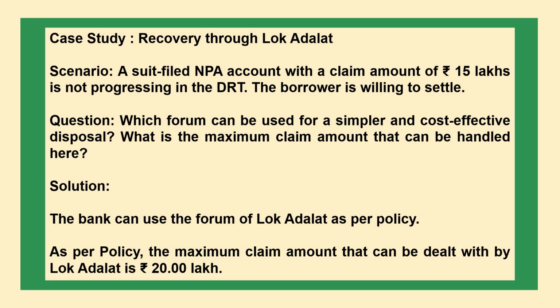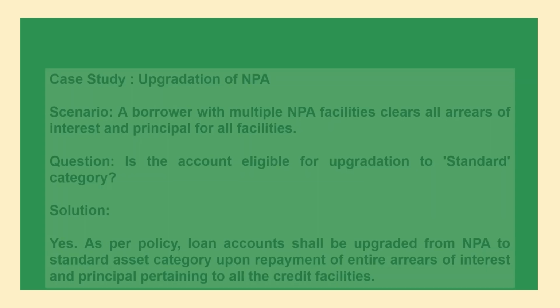The next case study is recovery through Lok Adalat scenario. A suit filed NPA account with a claim of rupees 15 lakhs is not progressing in the DRT. The borrower is willing to settle. Question: which forum can be used for a simpler and cost-effective disposal? What is the maximum claim amount that can be handled here? Solution: the bank can use the forum of Lok Adalat as per policy. As per policy, the maximum claim amount that can be dealt with by Lok Adalat is rupees 20 lakhs.